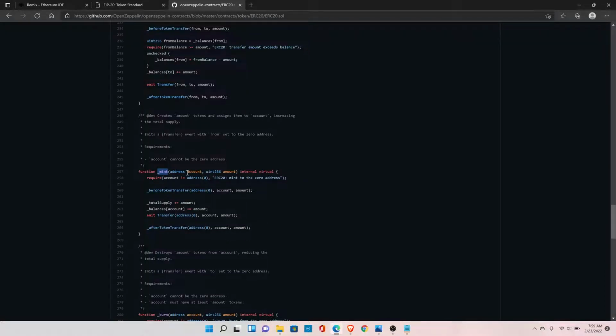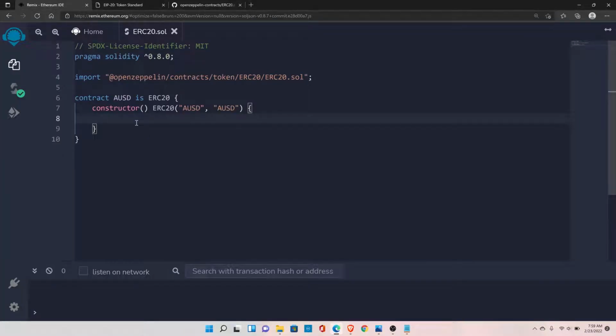So go back to Remix. Call this function here, mint, and do message.sender. So message.sender means whosoever will deploy this contract, that amount of coins that we are going to give here will be allocated to that address, which means that person will have those many coins. So let me give the number here. Let's create it. So all these coins will be allocated to whosoever will deploy this contract. So that's pretty much it, we have created our first cryptocurrency on the Ethereum blockchain, and it's just like 3 or 4 lines of code. So go ahead and deploy it.